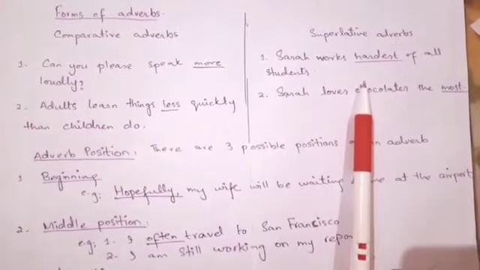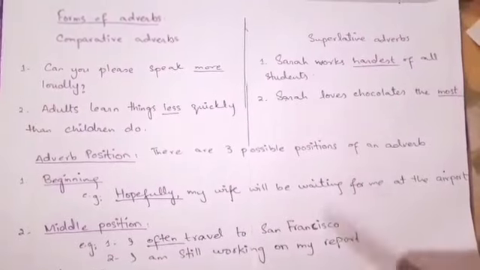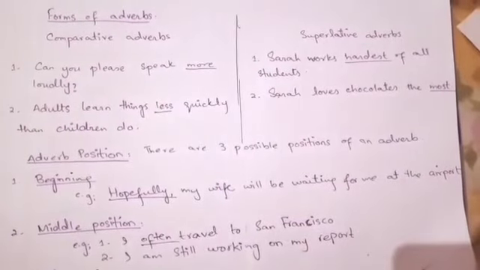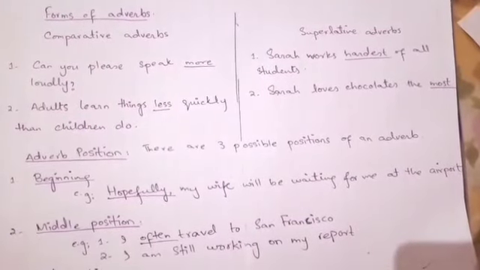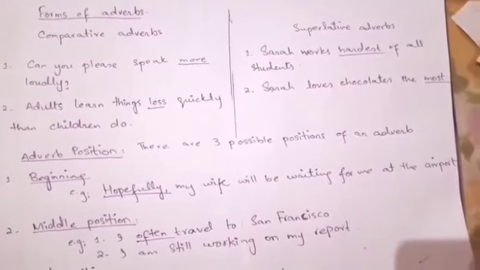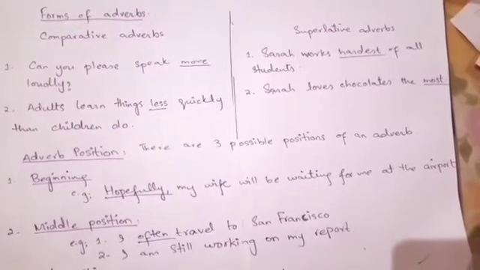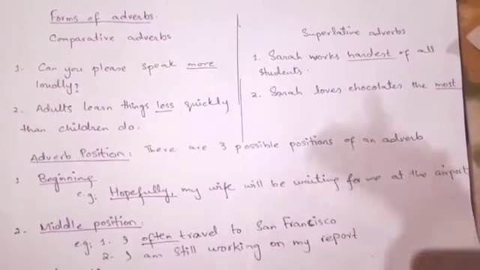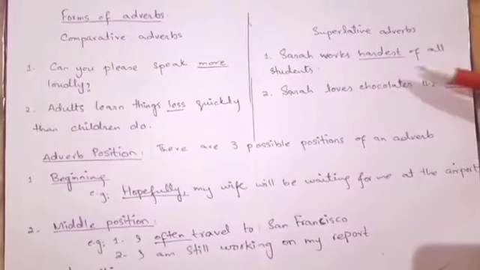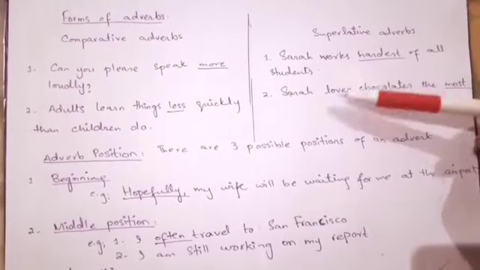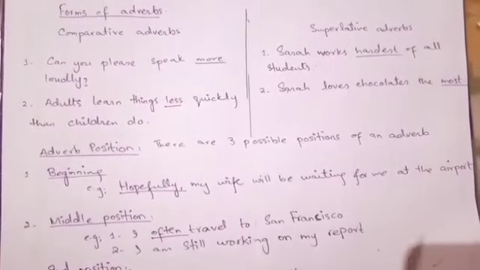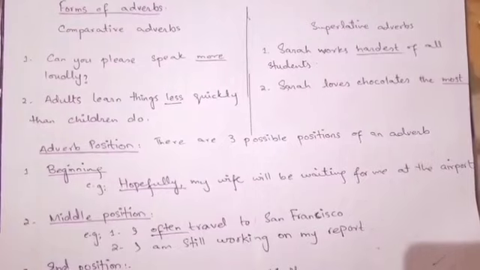Coming toward the superlative adverbs. When we compare 3 or more people, places or things, then superlative adverbs are used to state that the action performed is to the highest degree within a group or of its kind. So this is called superlative adverbs. For instance, Sarah works hardest of all students, or Sarah loves chocolates the most. Both of these sentences have superlative adverbs.